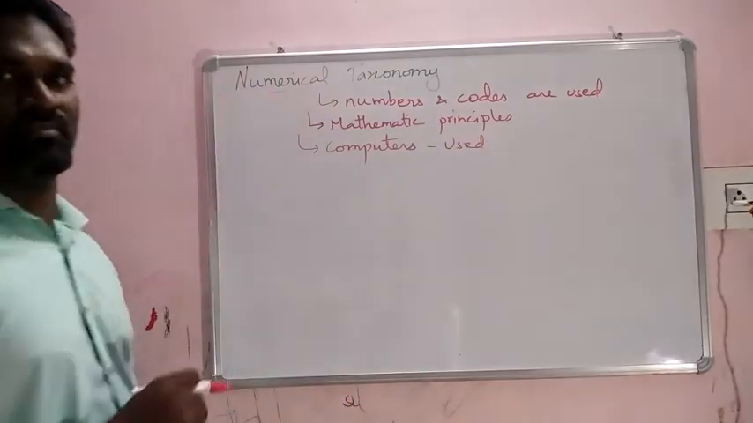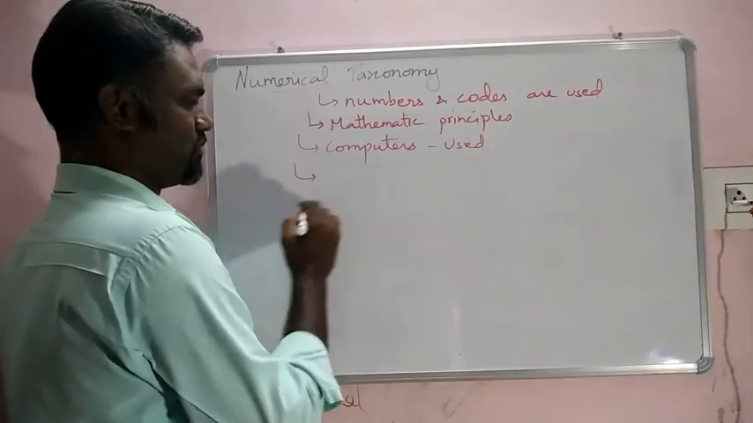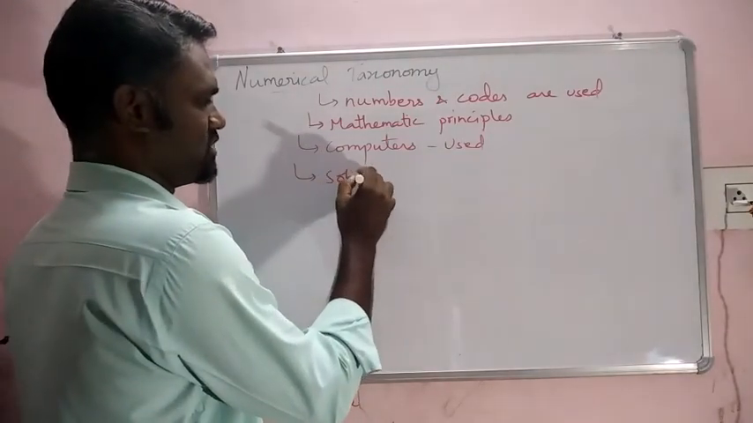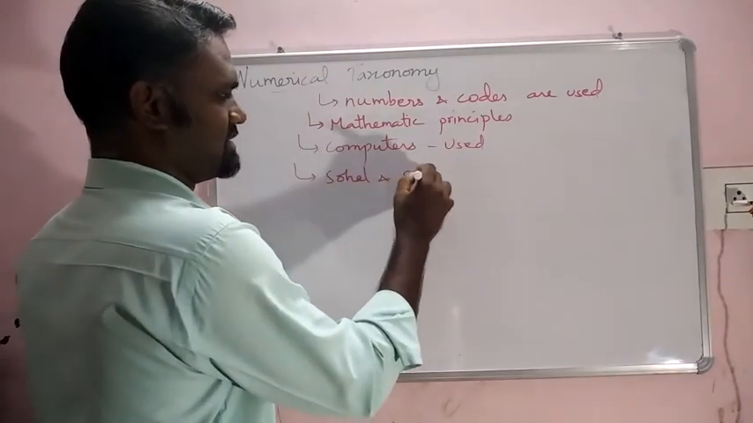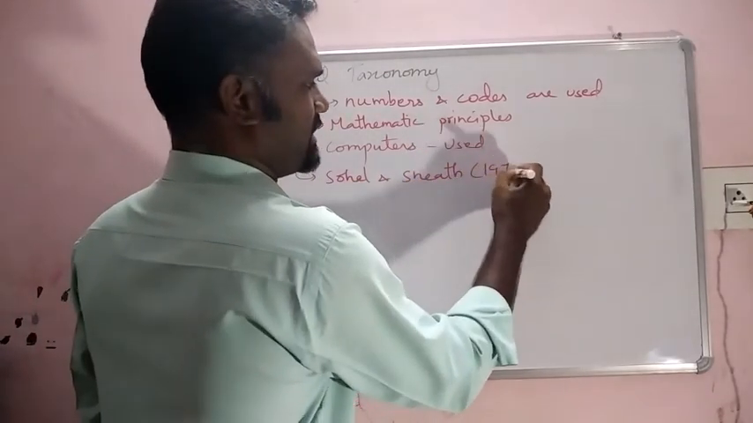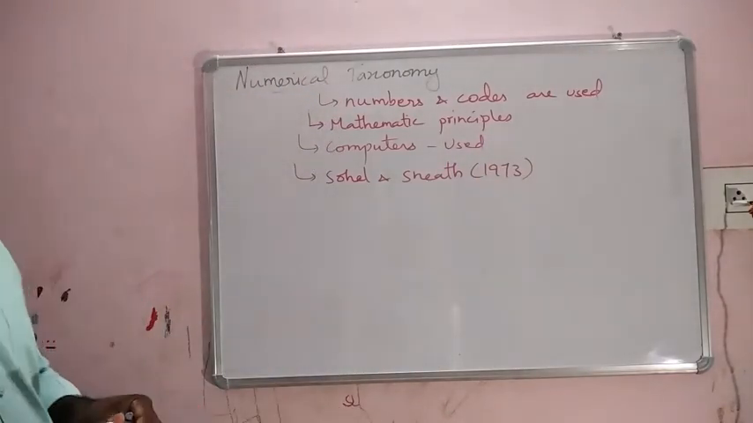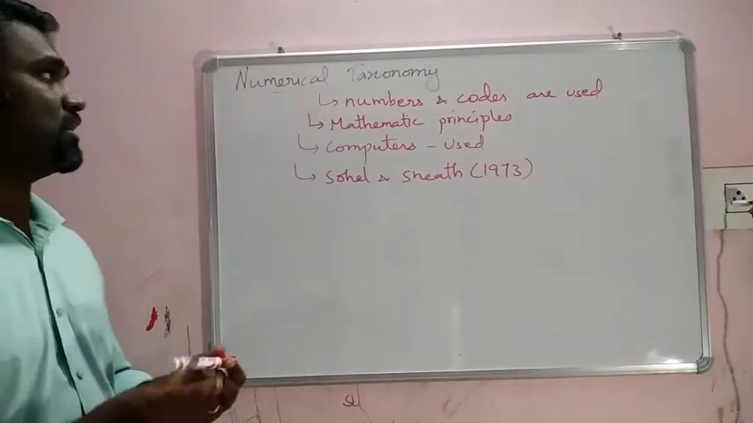Okay guys, so that is the thing. This taxonomical system was proposed by two scientists, Sokal and Sneath, in the year 1973. This is the information on numerical taxonomy.